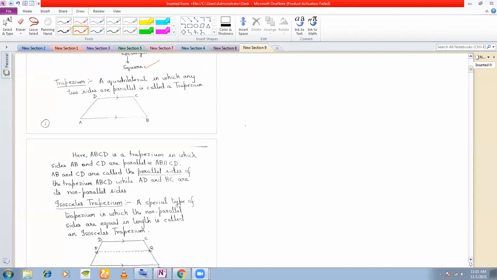What is a trapezium? Remember the definition. A quadrilateral in which any 2 sides are parallel is called a trapezium. So if I have these 2 sides, suppose for quadrilateral, parallel, so ABCD is your trapezium here, in which these 2 sides, AB, is parallel to these.